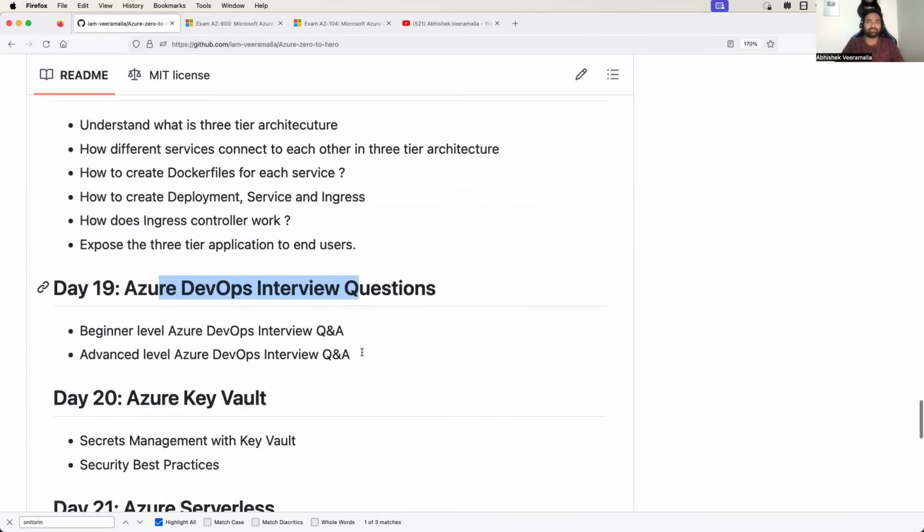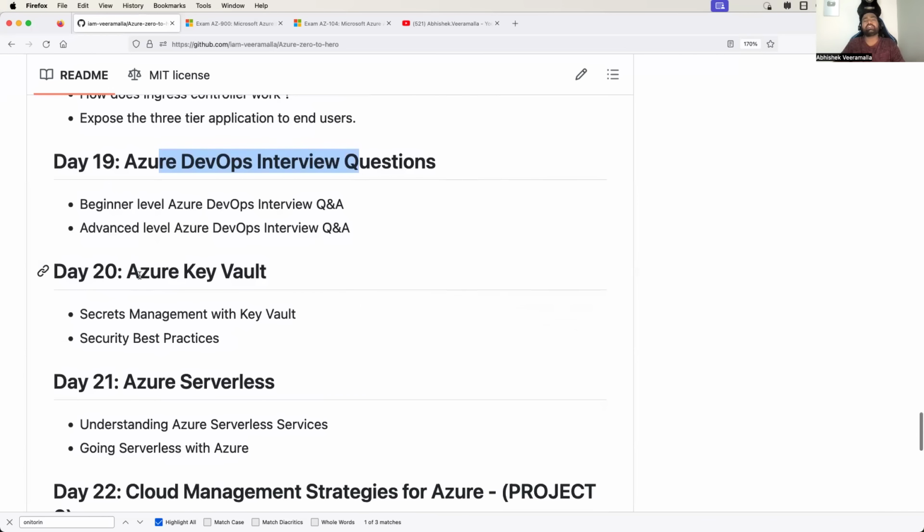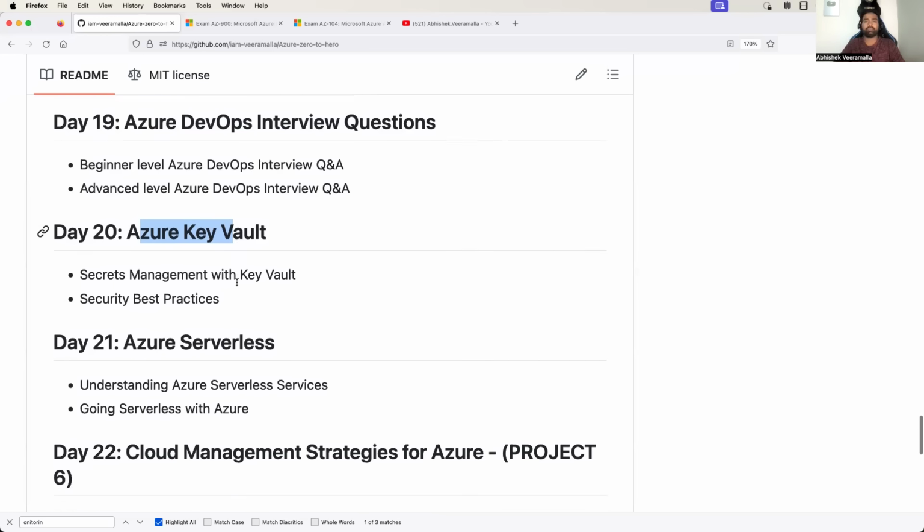concepts that I'm teaching. Then we will learn about Azure Key Vault. So this is from a security point of view, where if you have any sensitive information, how do you store that sensitive information on the Azure platform?